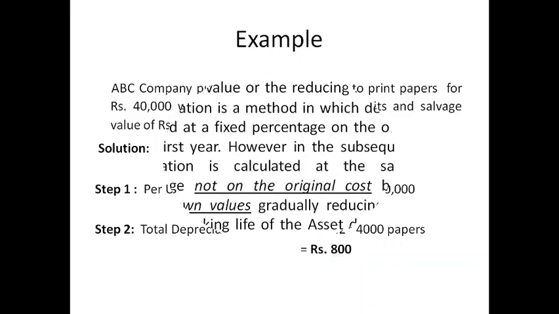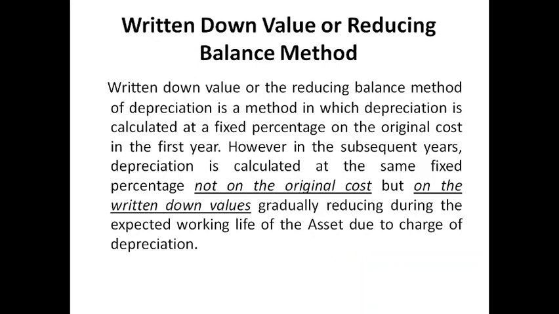Now third is the written down value or reducing balance method. The written down value or reducing balance method of depreciation is a method in which depreciation is calculated at a fixed percentage on the original cost in the first year. However, in the subsequent years, depreciation is calculated at the same fixed percentage, not on the original cost but on the written down values, gradually reducing during the expected working life of the asset due to charge of depreciation.